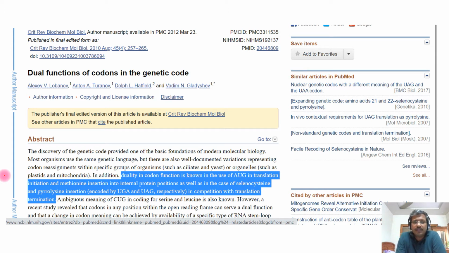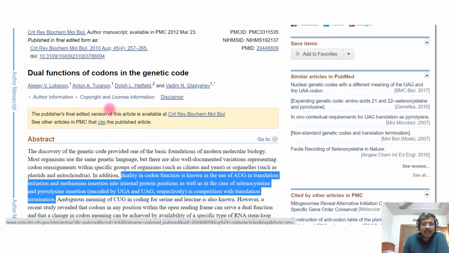I will not be reading the entire paper. If you are interested, you can go to the NCBI website, type the title of this research article, and get the free full article. Let us see the main important points discussed in this article with regard to the genetic code for the NEET examination.